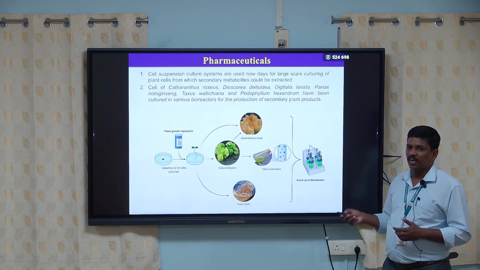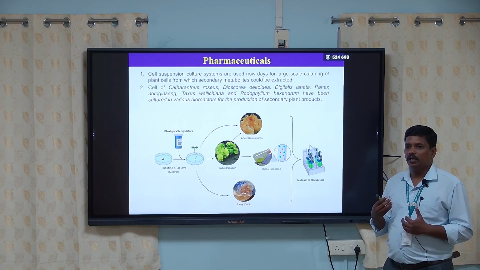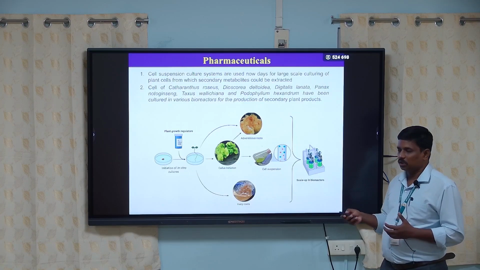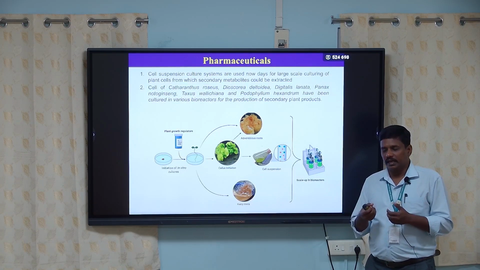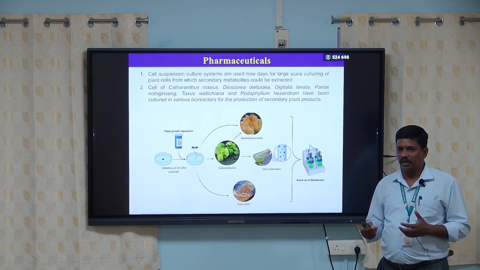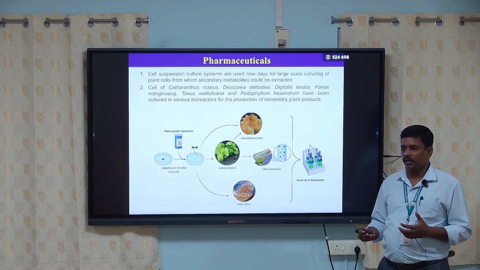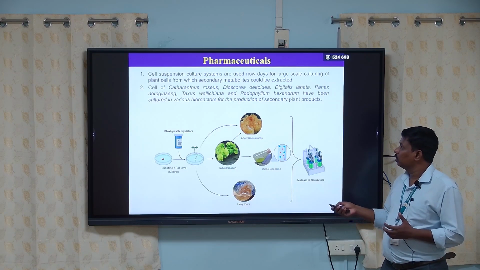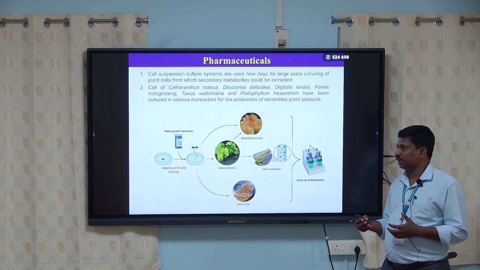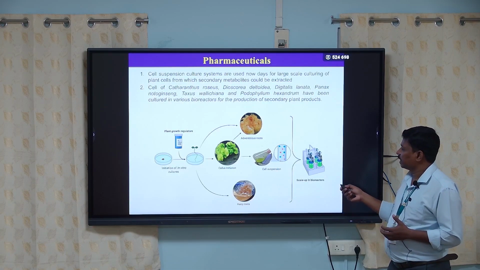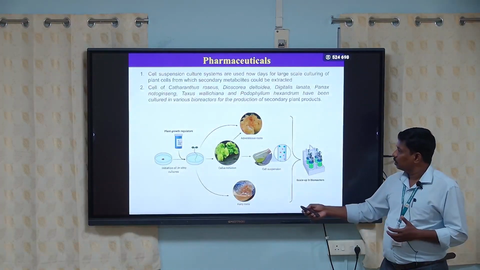The last one is pharmaceutical industries. Many pharmaceutical industries depend on in vitro techniques. It's not possible to go to the field every time to collect a plant and extract from a single plant. It's a very time-taking, laboratory-intensive process. So with the help of tissue culture techniques, we can produce secondary metabolites.